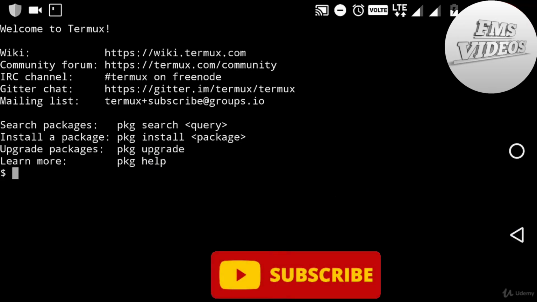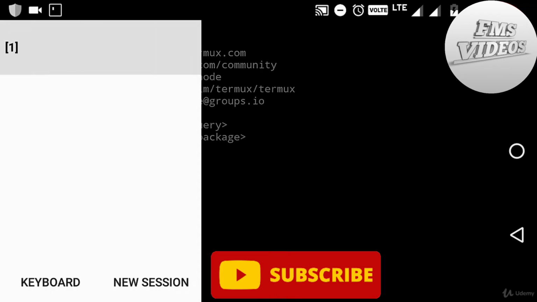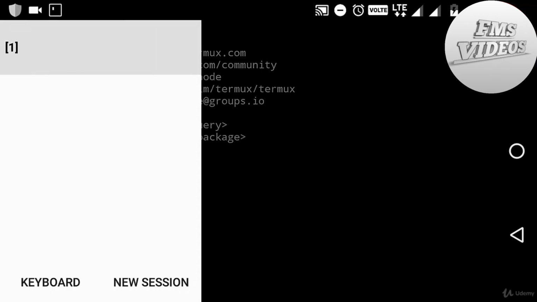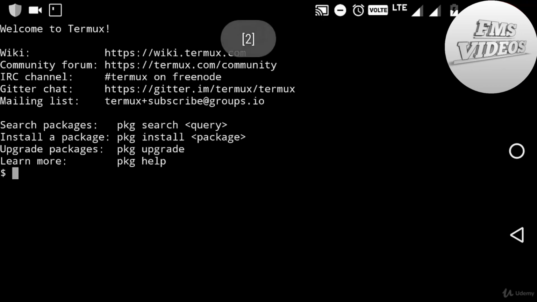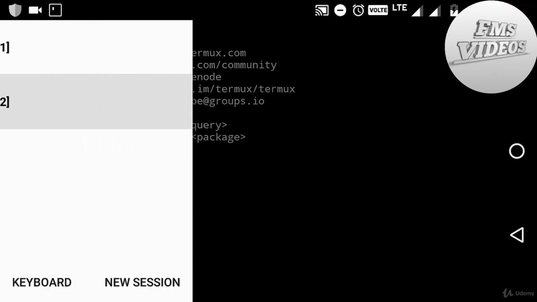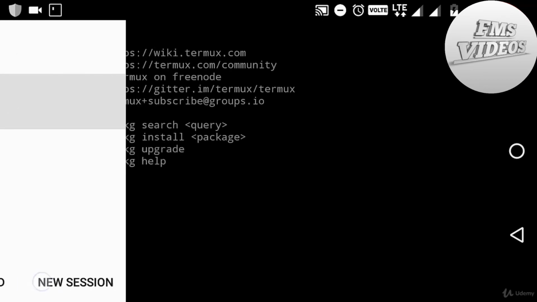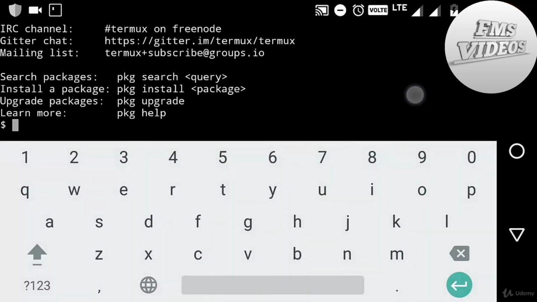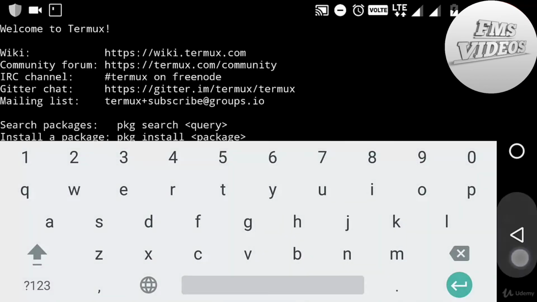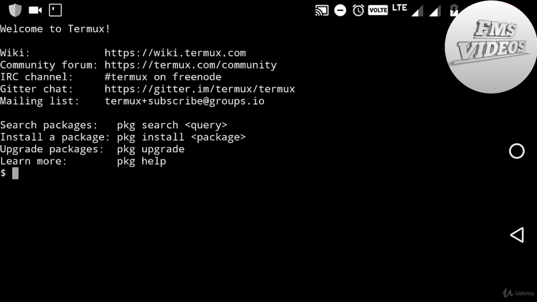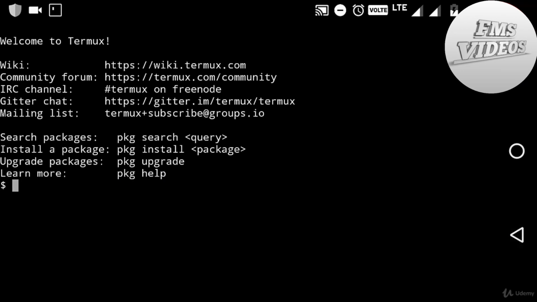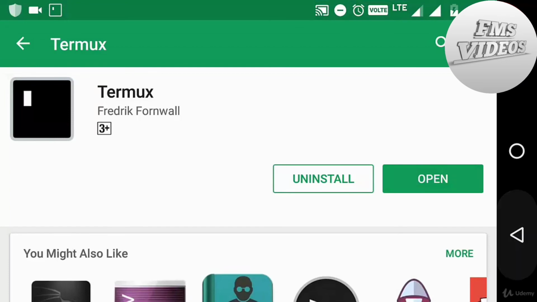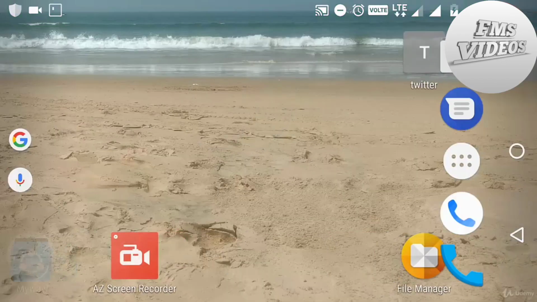Here you can see some of the information like Wikipedia. And if you want to install any packages or search any packages, you need to just type pkg search query. Query is related to any package name. And next, installing of packages, you have to type pkg install and a package name. And if you want to upgrade the packages, just type pkg upgrade. And if you want any help from the Termux application, you just type pkg help.